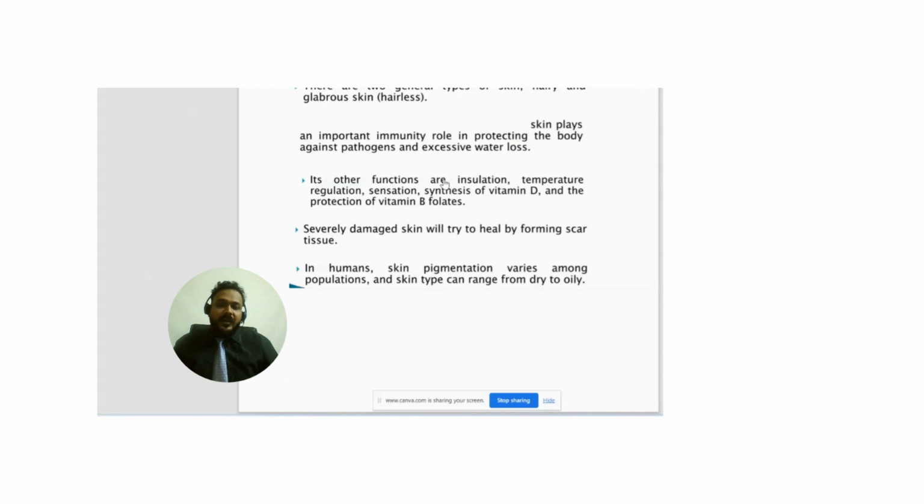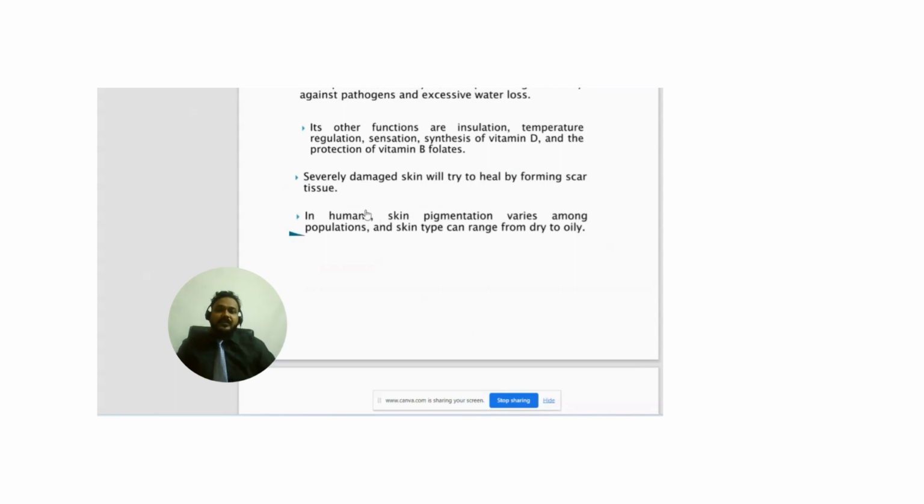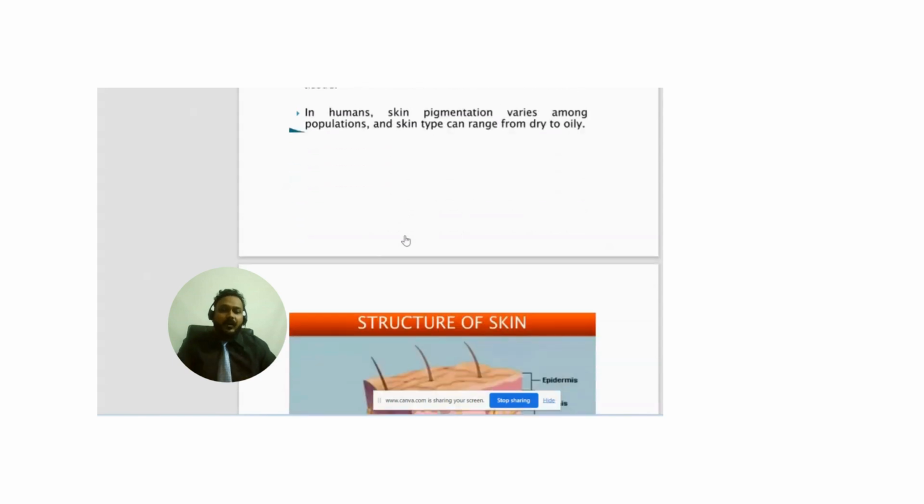Its other functions are insulation, temperature regulation, sensation, synthesis of vitamin D on sun exposure, and protection from UV rays. Severely damaged skin will try to heal by forming scar tissue. In human skin, pigmentation varies among the population and skin type. It ranges from dry to oily.